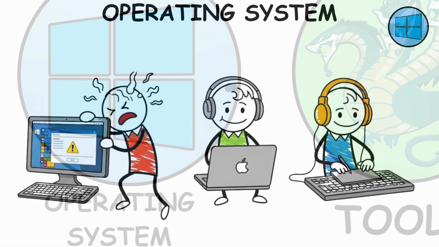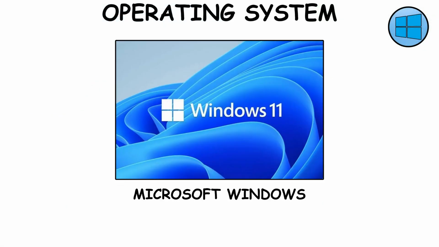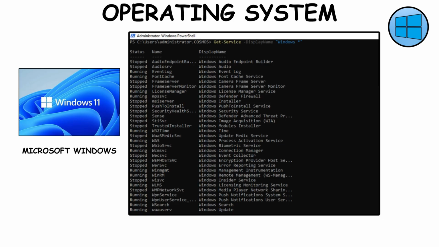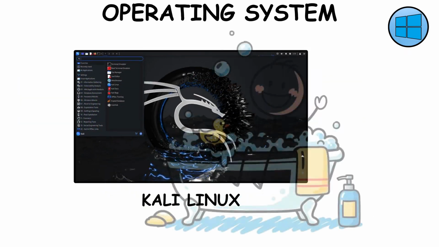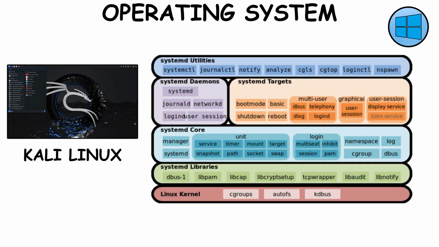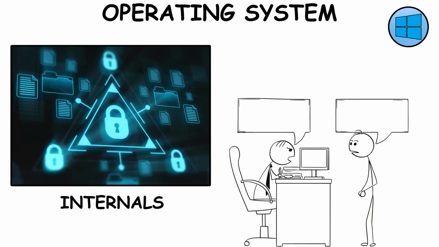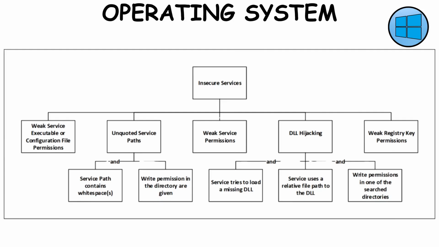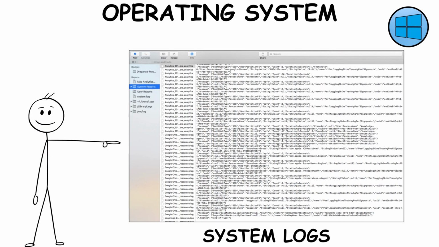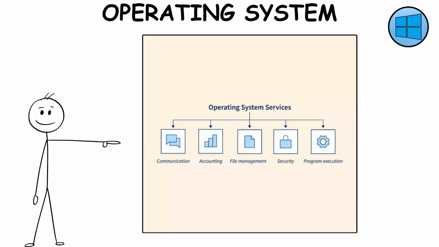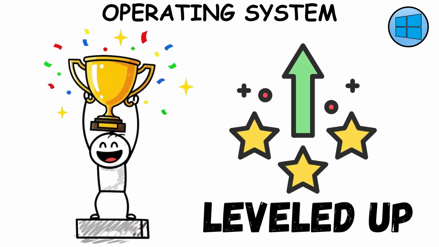Operating systems. Different OS, different quirks. On Windows, learn a few PowerShell commands, where event logs live, and understand services and the registry at a high level. On Linux, get comfy with systemd units, cron jobs, and how permissions protect files. These internals explain both why vulnerabilities exist, like weak service permissions, and where defenders check for trouble. If you can say, "Logs are stored here, services run like this," congratulations, you've just leveled up.